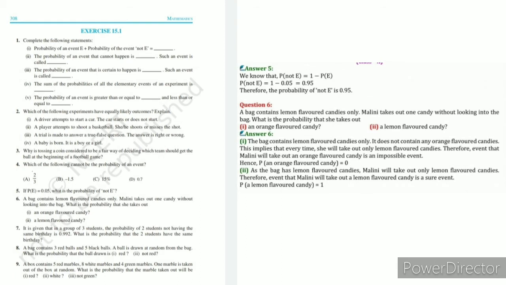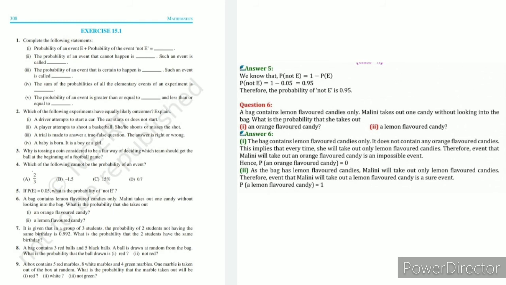Now, question number 6. The bag contains lemon flavored candies only. Malini takes out one candy without looking into the bag. What is the probability that she takes out, first, an orange flavored candy? We know the bag contains only lemon flavored candies, so it is not possible. It is an impossible event. So our probability is 0.